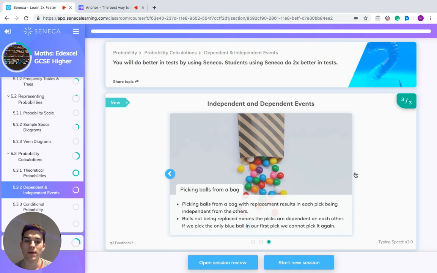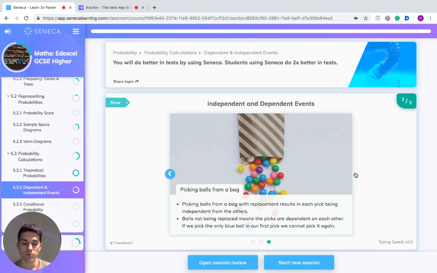Now, picking balls from a bag with replacement results in each pick being independent from each other. So if you've got a bag of balls, and you take a ball out of it and put it back in, each event is independent. The reason for that is that the first event doesn't change the probabilities of the second event.